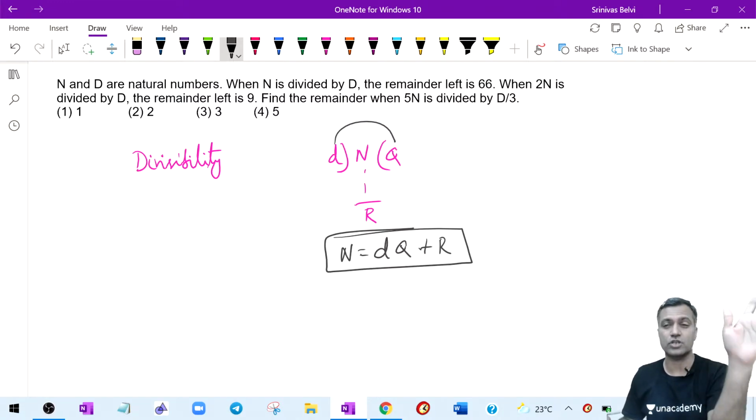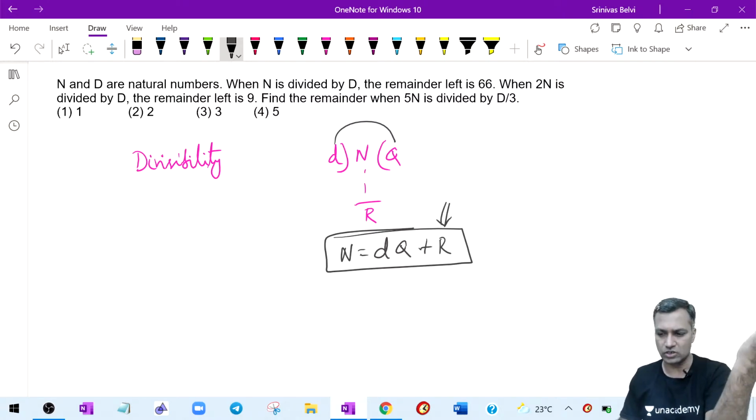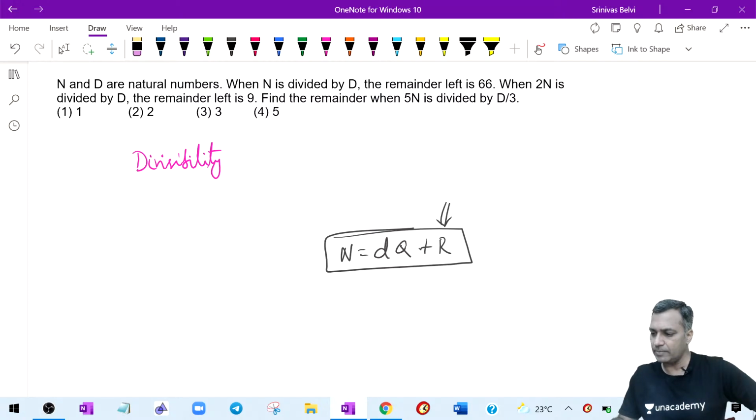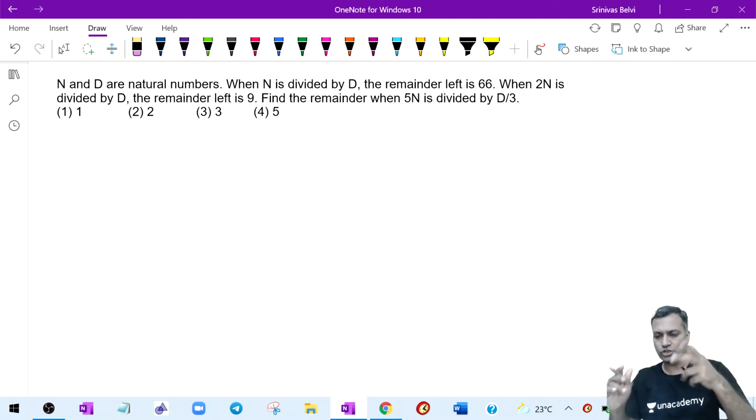So many questions come on the division algorithm, but somehow people tend to ignore this. It's such a simple algorithm, but some fantastic questions are created based on it. I will spend a little time on intermediate level questions asked based on this division algorithm. Fine, let's take a look at this question.